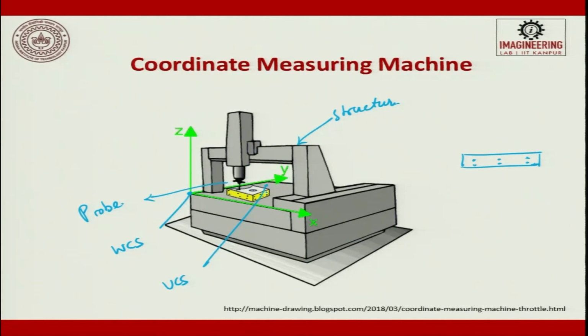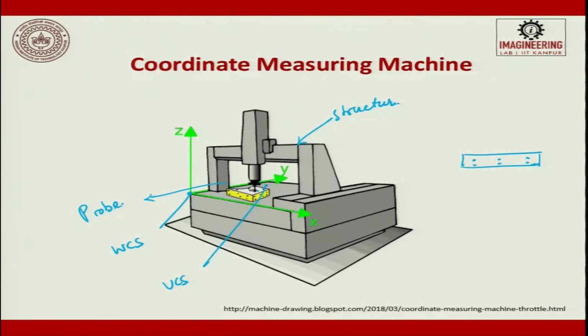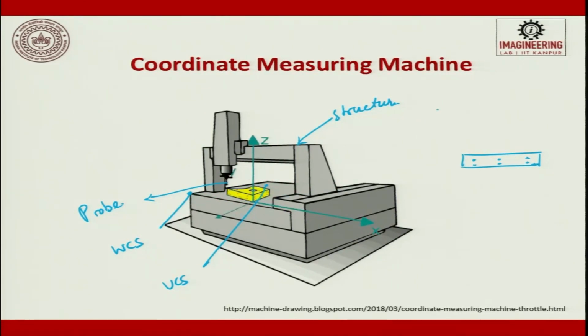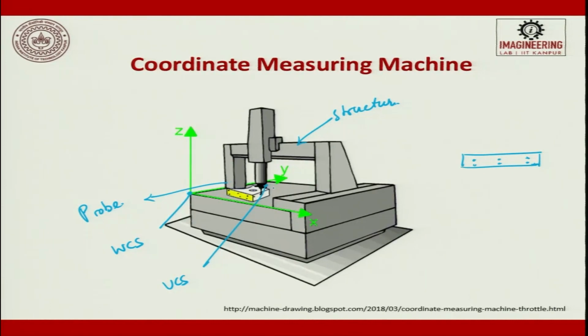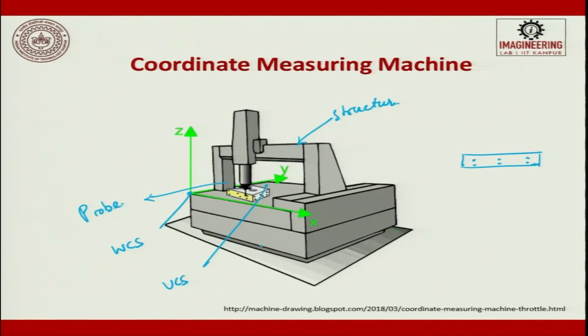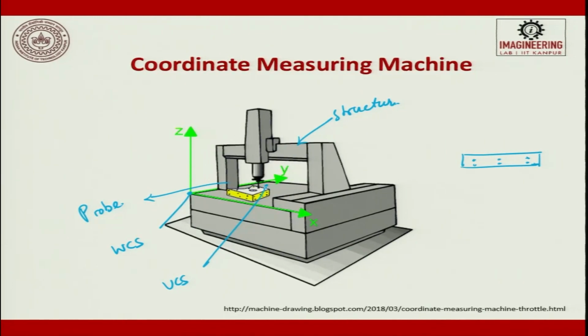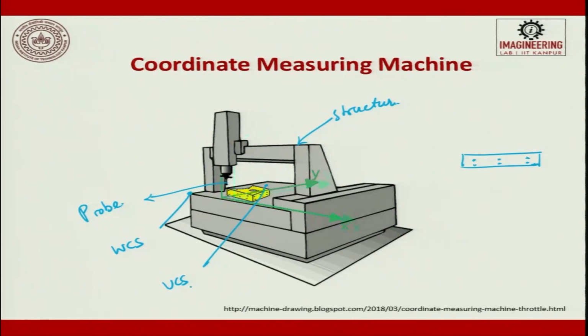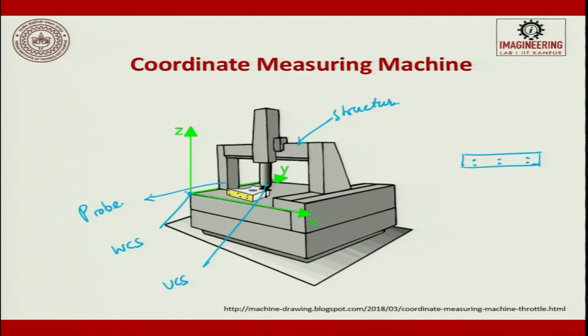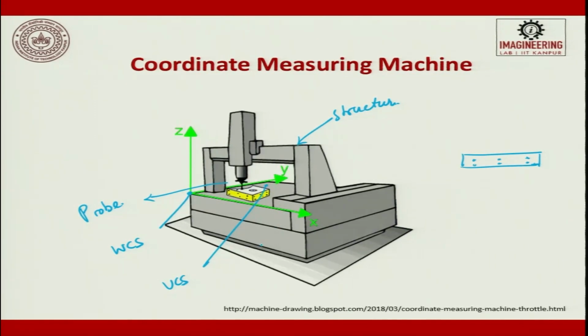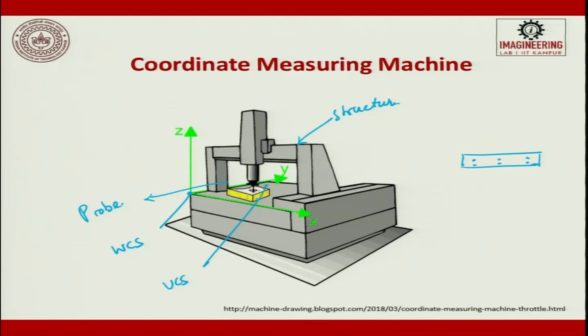So, these are the points, the data points are taken, and then the data is processed with the help of a computer, and then we try to get the data. You can see the world coordinate system x, y, z, and then you see how this coordinate system changes, so that they get all the data on these different types of surfaces. You see here it is transformed, so it is rotated and then you try to get it. So, you can transform with respect to this probe or with respect to the workpiece. I would prefer that you put it on the workpiece itself. The world coordinate system can be transformed to a user coordinate system, and then you try to get the output.